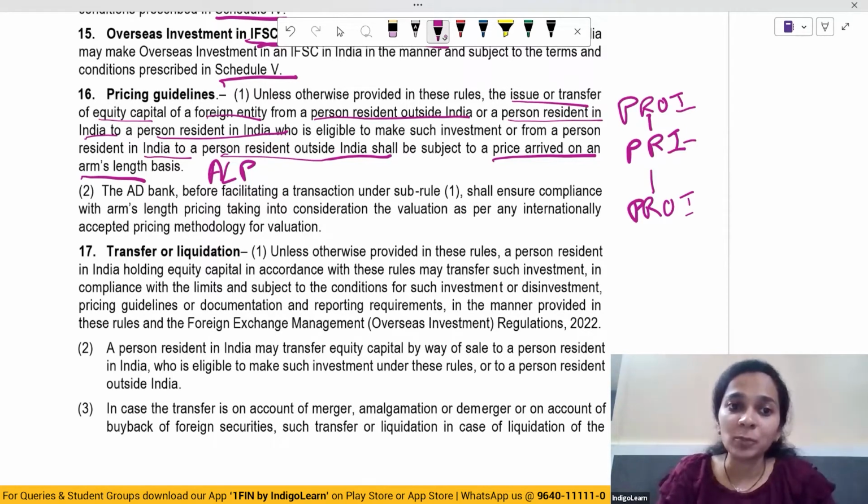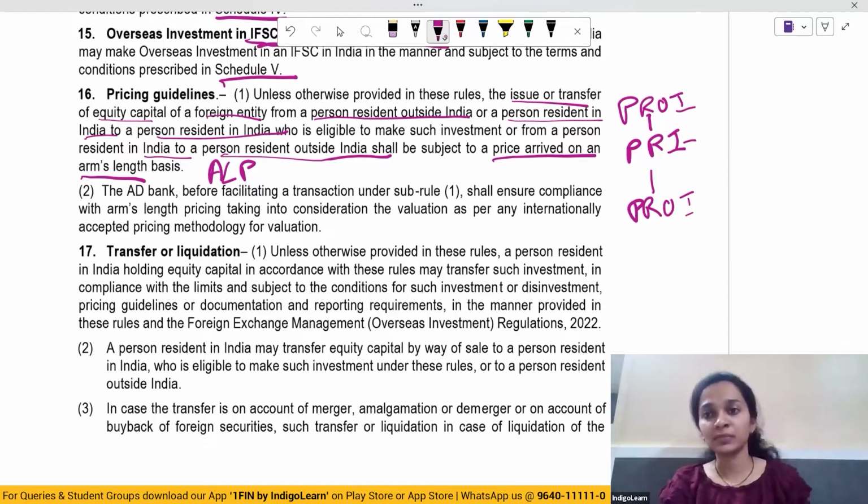The AD bank, before facilitating a transaction, shall ensure compliance with the arm's length pricing. The bank shall first ensure that the compliance with the arm's length pricing has been done.